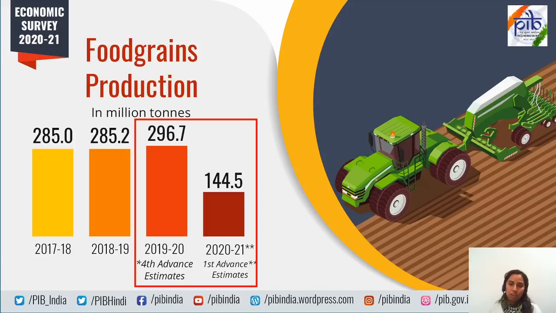Yes, food grain production, I've mentioned it because for NABARD this is going to be important anyhow, but for RBI also this is going to be important. So the first advanced estimate says that for the year 2020-21, the total overall food grain production is going to be 144.5 million tons, which is quite less than previous year. It was 296.7. First advanced estimate says 144.5. It is going to increase nevertheless by the end of the year. Okay, please keep this figure in mind.